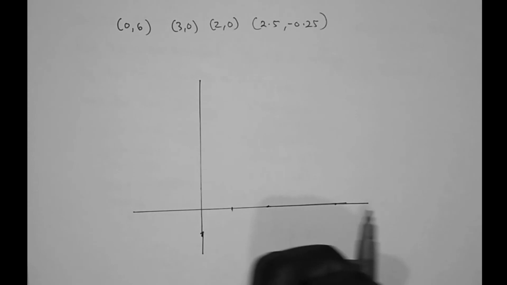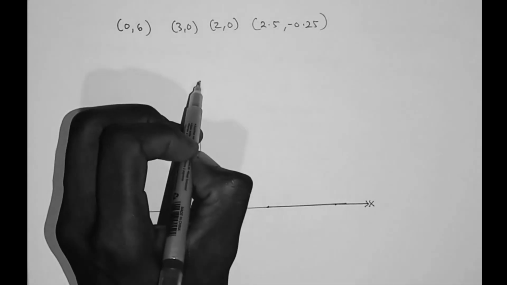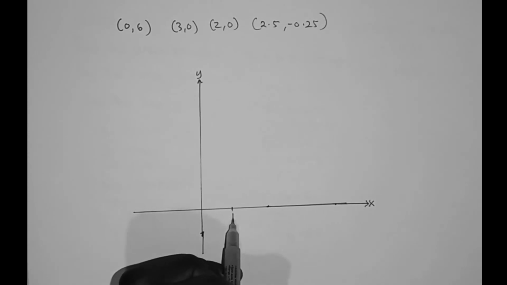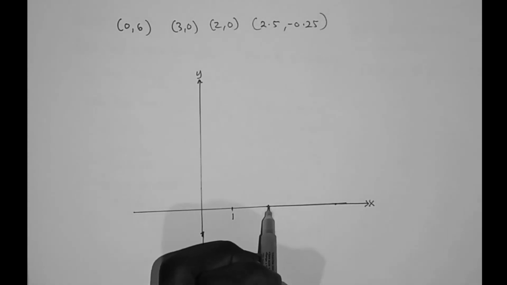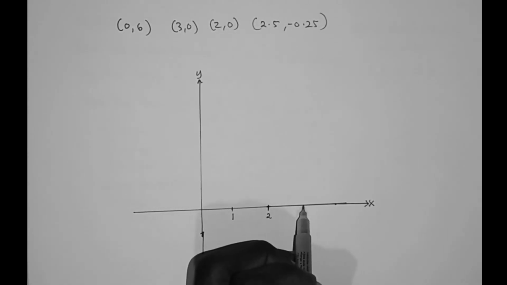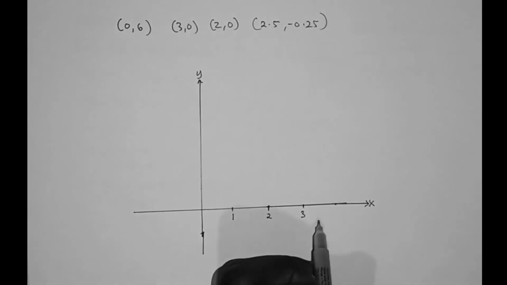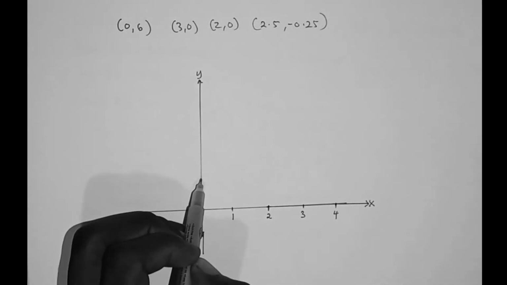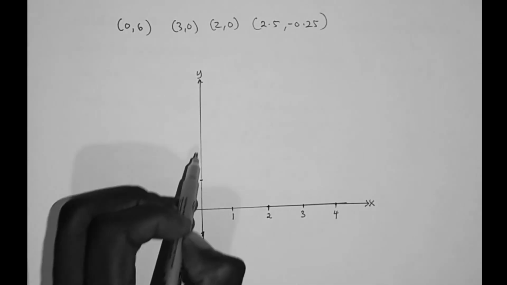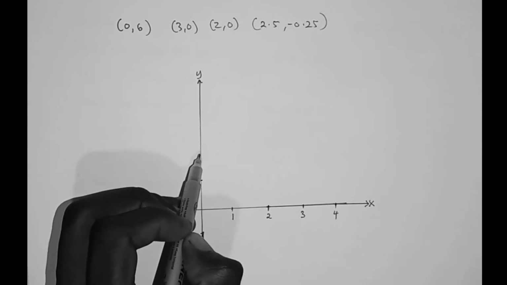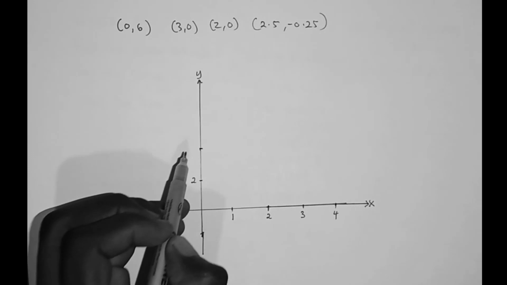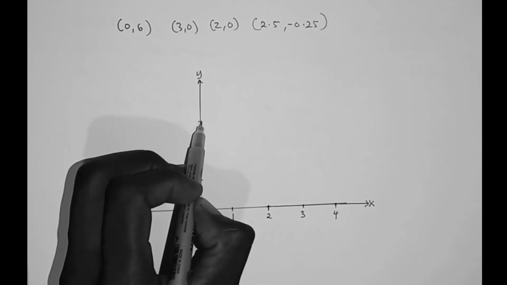This is our x-axis, this is our y-axis. This is 1, this part is 2, this part is 3, and this part is 4. And on the y-axis we have 2, 4, and then 6.